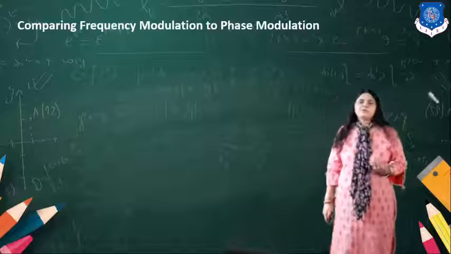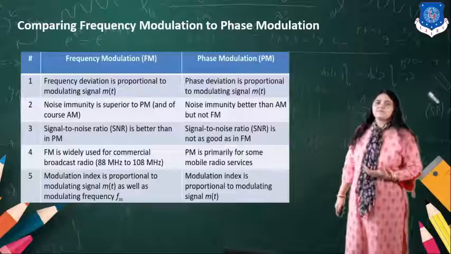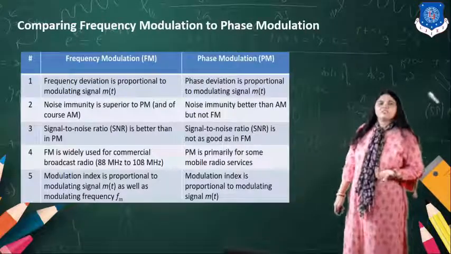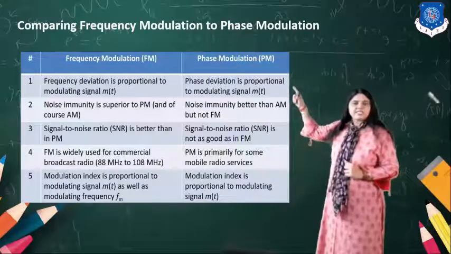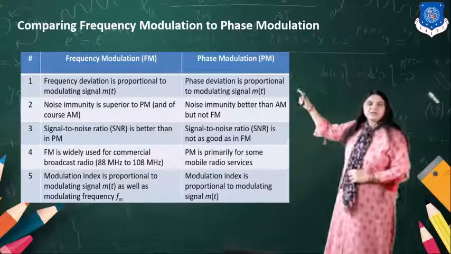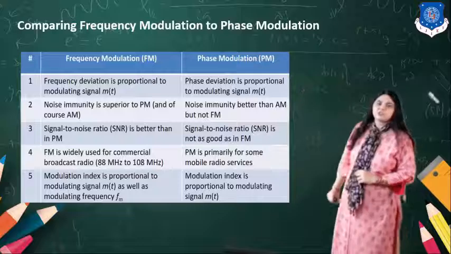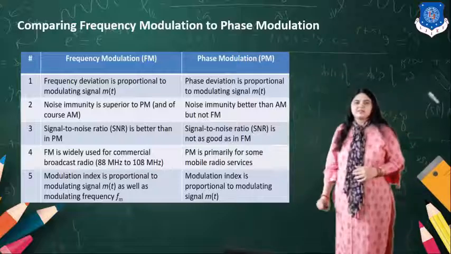So there would be a comparison between frequency and phase modulation. In frequency modulation, the first point is that the frequency deviation is proportional to the modulating signal.